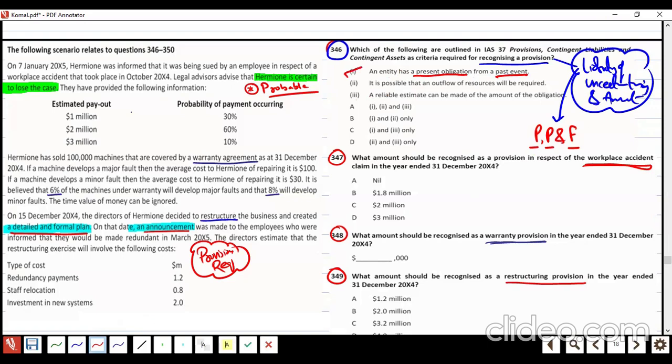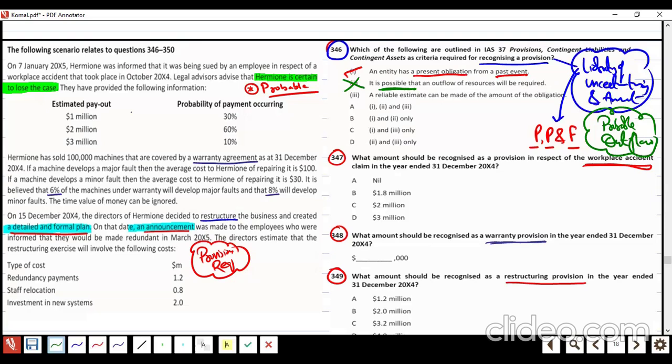If you remember, I told you that the outflow must be probable to record the liability, to record the provision. If the outflow is only possible, meaning not probable, we will not record a provision. We will just disclose it as a contingent liability instead. Remember or not? So number two is wrong.